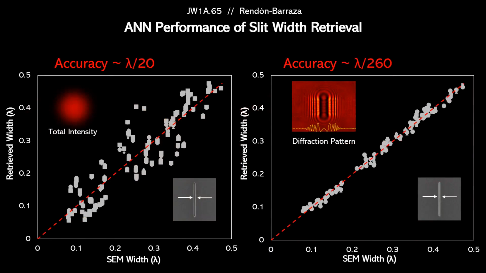We found that an artificial neural network trained with only the total intensity is capable of retrieving the width of an unknown slit with an accuracy of lambda over 20, surpassing the diffraction limit by an order of magnitude. Even better, when feeding the whole diffraction pattern, this accuracy increases to lambda over 260, or 2 orders of magnitude better than the diffraction limit.